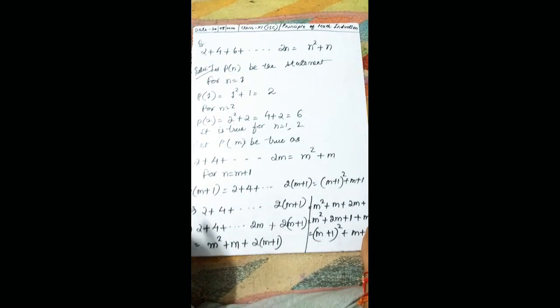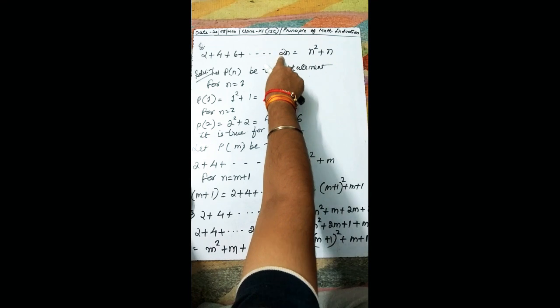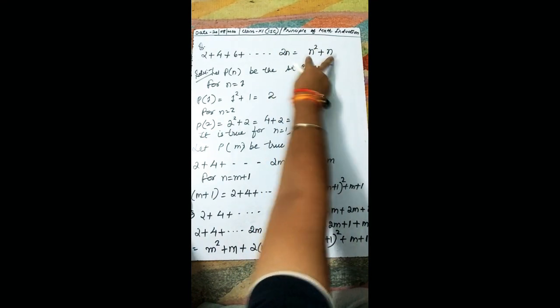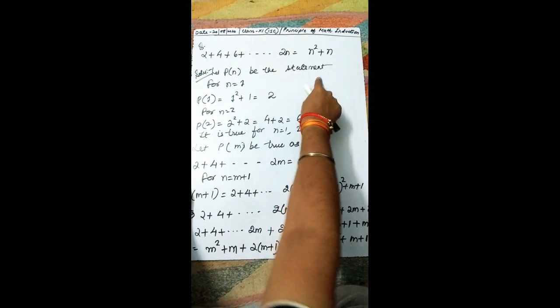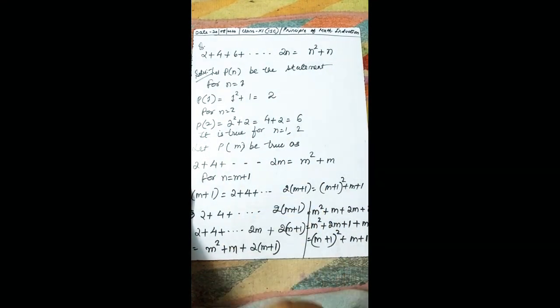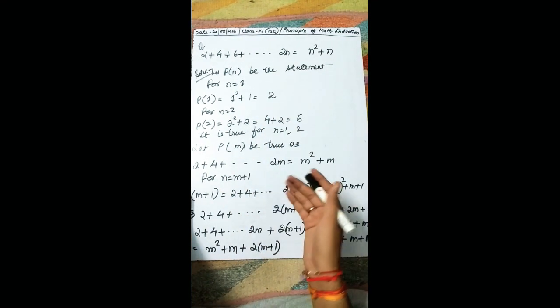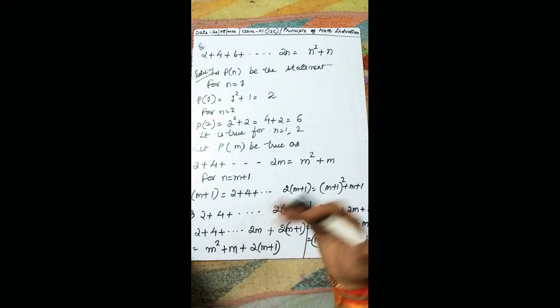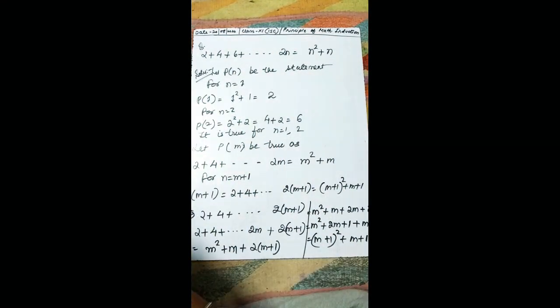Let us consider this question. It says 2 plus 4 plus 6 and so on up to 2n is equal to n square plus n. This is an even series. Let Pn be the statement. In each and every question you need to repeat the same steps, but the things will be different according to the type of the question. So Pn is the statement, as we have written in the previous question also.